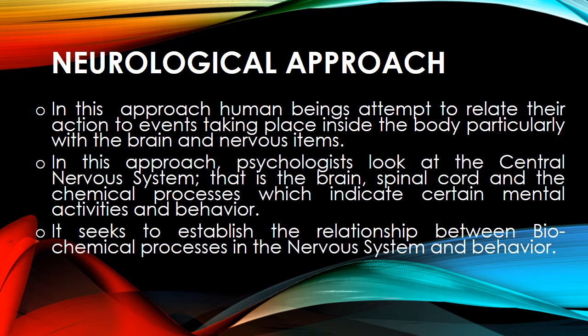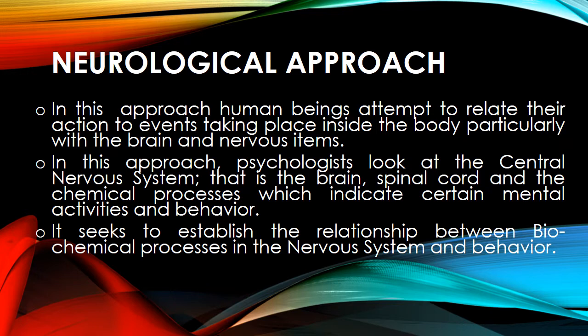So coming to neurological approach, in this approach, human beings attempt to relate their actions to events taking place inside the body, and particularly with the brain and the nervous system. So this approach has got a lot to do with the activities that occur in the brain and the nervous system. Then in this approach, psychologists look at the central nervous system, that is the brain, the spinal cord, and the chemical processes which indicate certain mental activities and behavior in human beings.